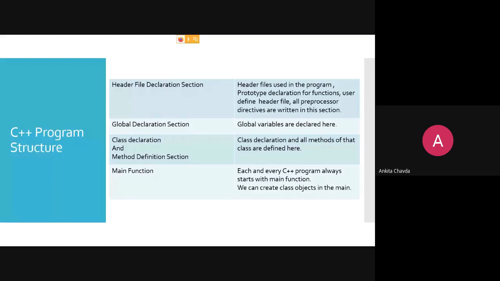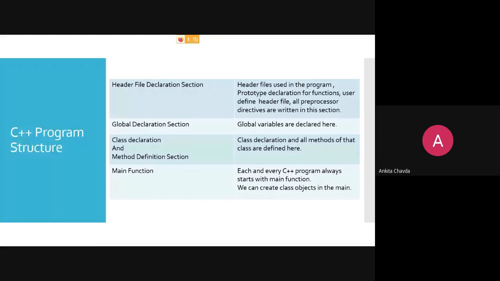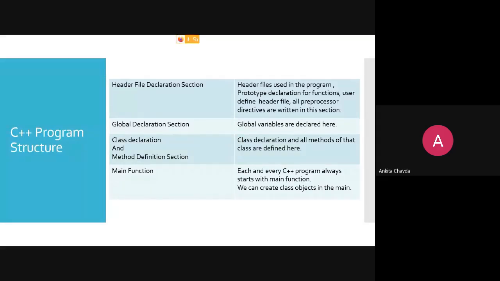Then you have the main function. Like void main, that was in C, but in C++ by default the return type of main is integer. So we write int main, and once you have written int main, the last line should return something, but if you are not returning anything, then simply return 0. This is the practice of how we write it, right? By default, according to the syntax, you write int main, not void main.